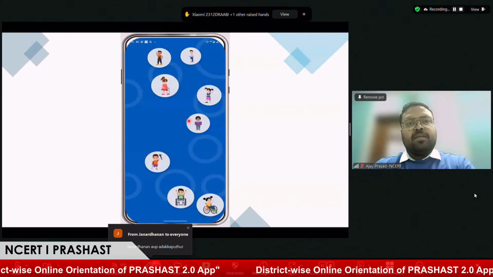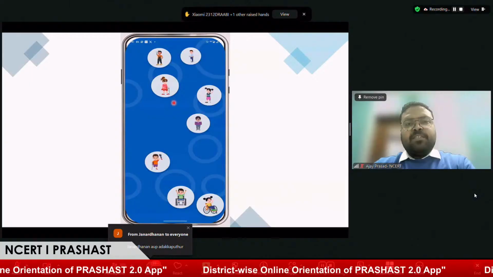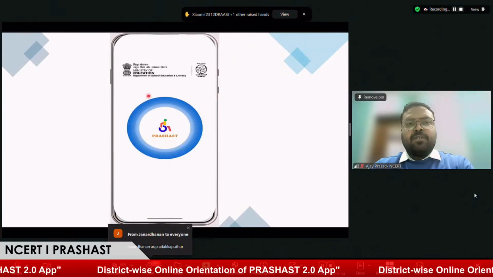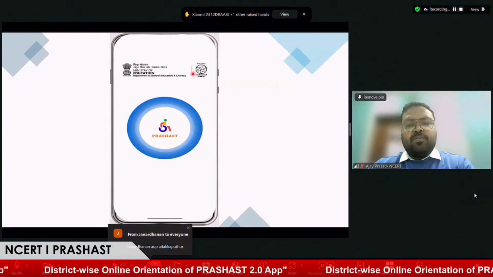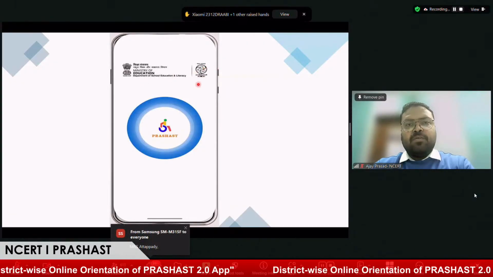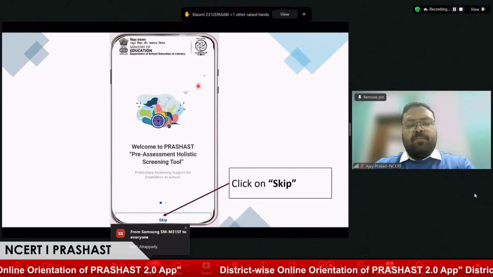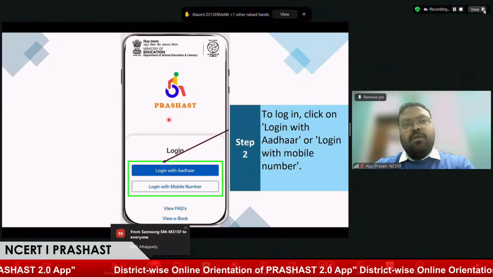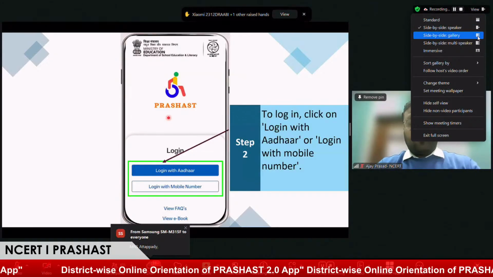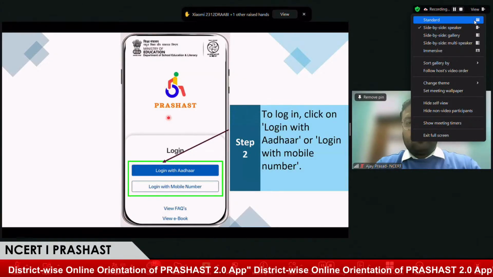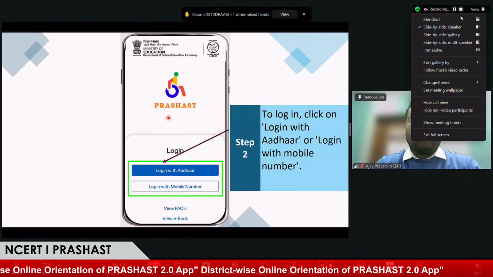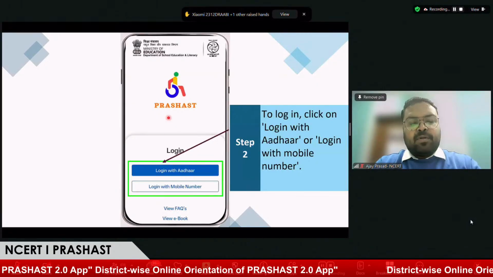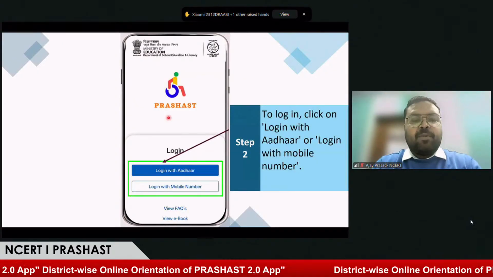After clicking on this icon, the splash screen will appear, followed by a buffer screen where the Ministry of Education's logo and NCERT's logo are shown. Moving forward, there is a brief detail about Prashast, and then we come to a page for login. For login, we have used Meri Pehchan as the sign-on process for signing in to the application.